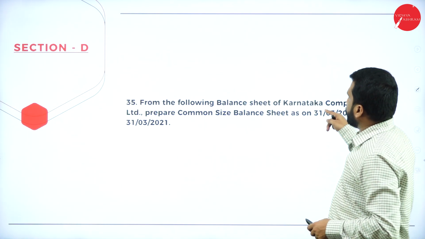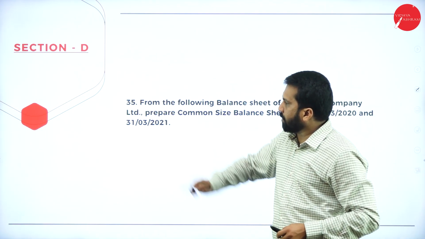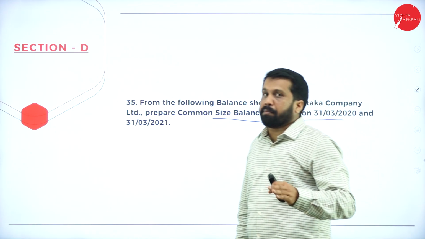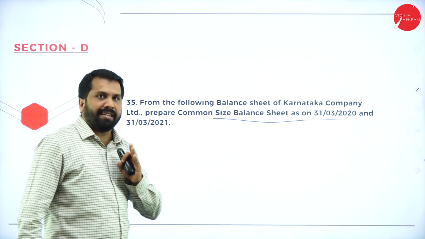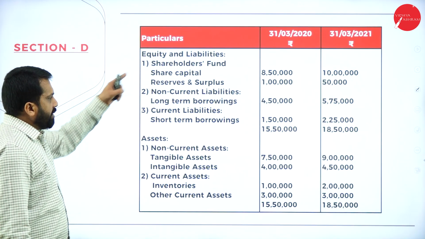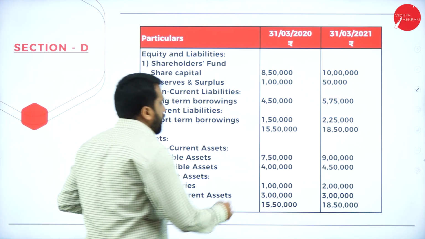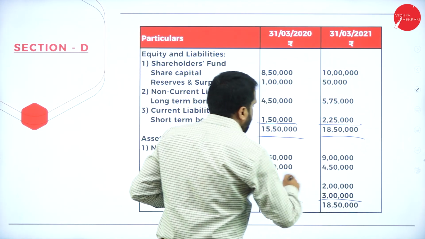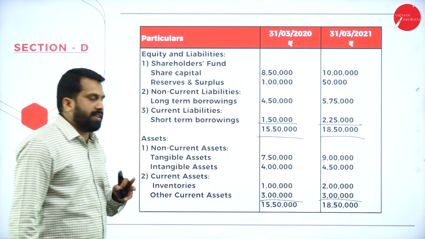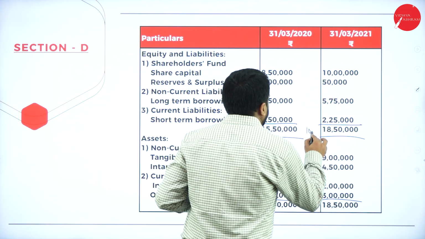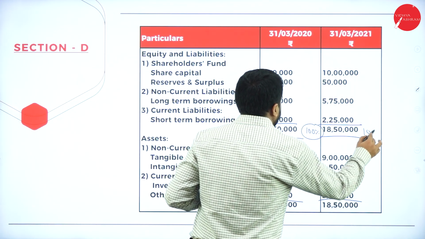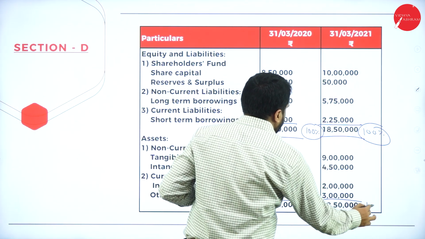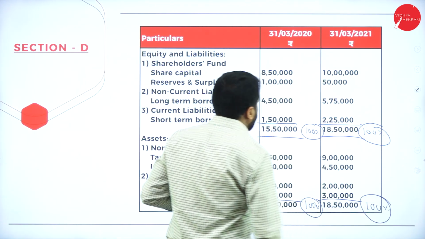From the following balance sheet of Karnataka company, your question number 35, prepare a common size balance sheet. I don't spend much time on this because you know it already, the easiest one. This will be your question. Now they have given the total. Under a common size balance sheet, always remember your total is what? 100%. Total is 100%.